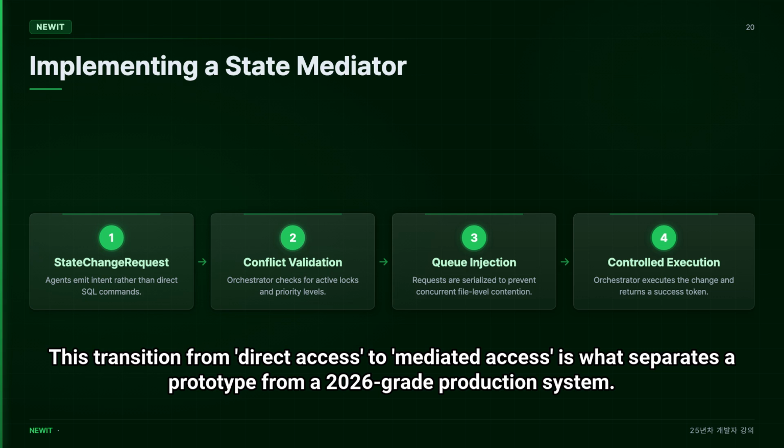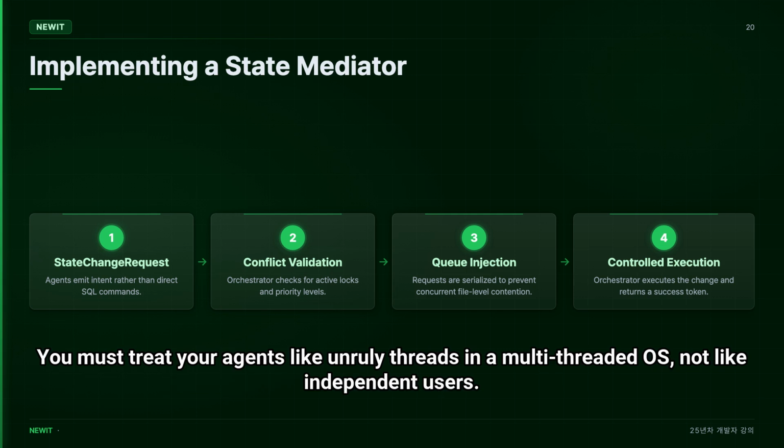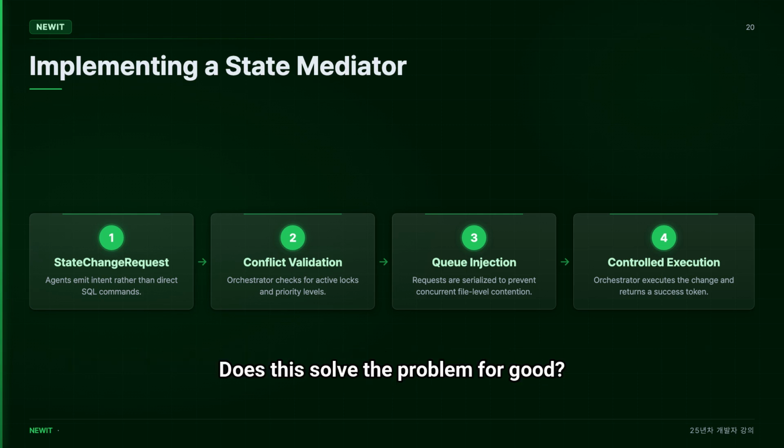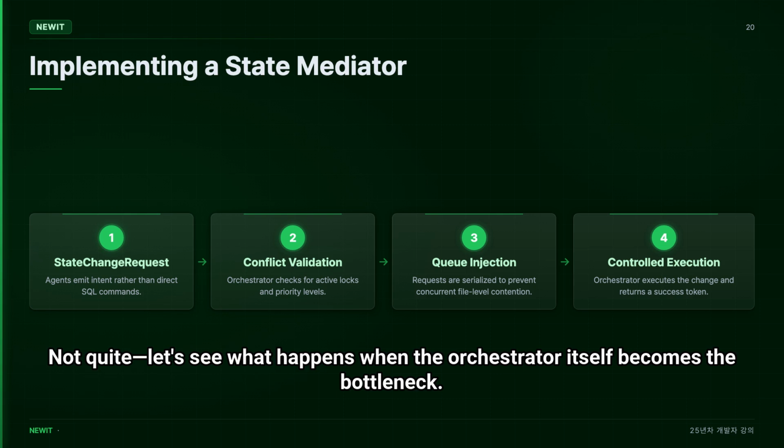This transition from direct access to mediated access is what separates a prototype from a 2026 grade production system. You must treat your agents like unruly threads in a multi-threaded OS, not like independent users. However, even with a perfect orchestrator, another demon was lurking: starvation. Does this solve the problem for good? Not quite. Let's see what happens when the orchestrator itself becomes the bottleneck.